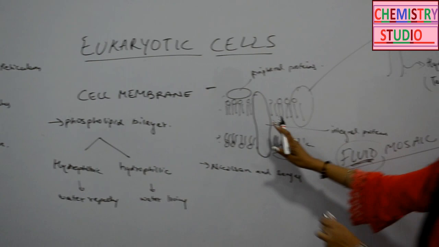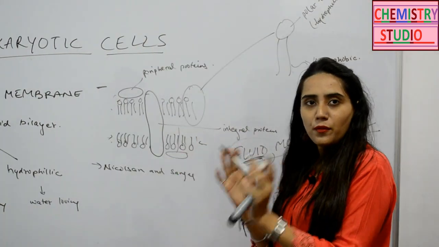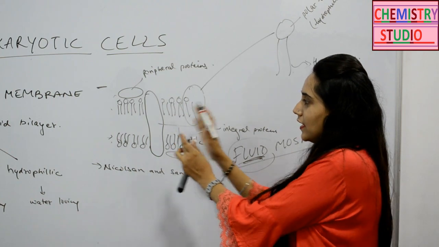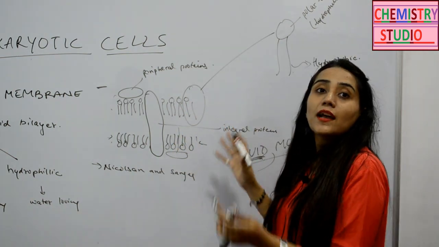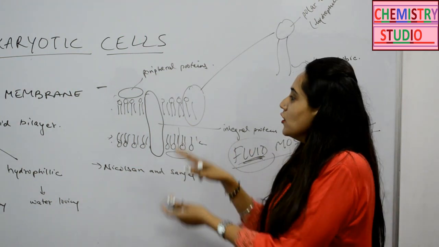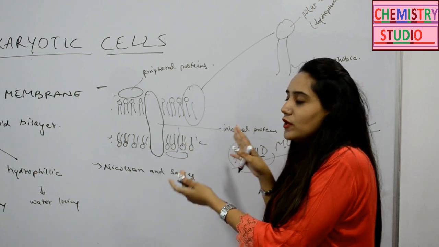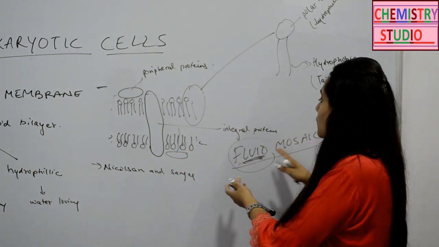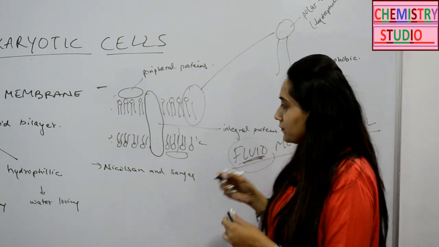Because these proteins can move laterally. They are not stagnant in one place. That's why this is known as the fluid mosaic model. And mosaic because lipids are there and proteins are also embedded there. So that led to the discovery of the phospholipid bilayer, and it is a fluid mosaic model.